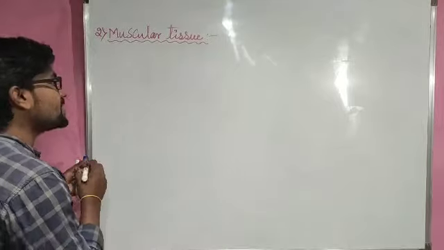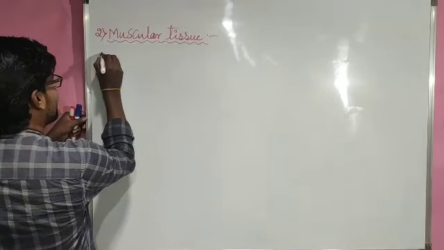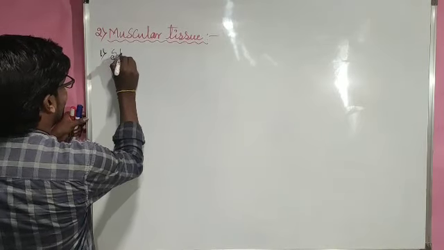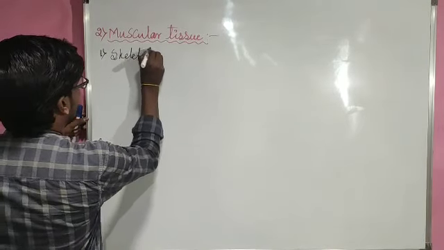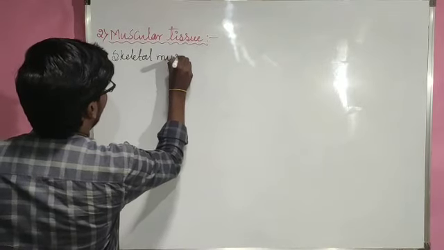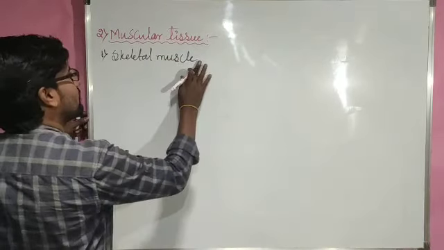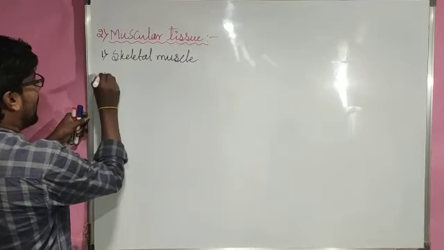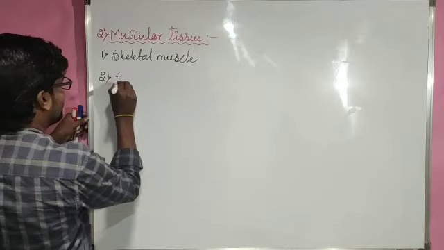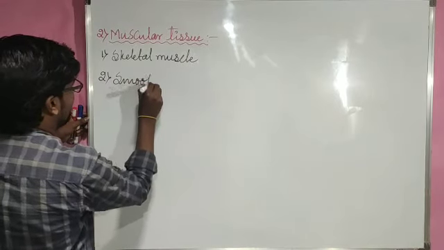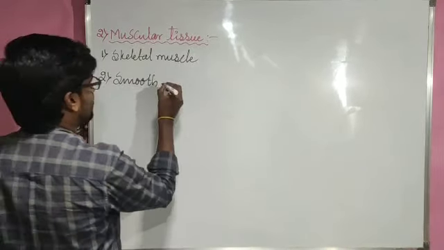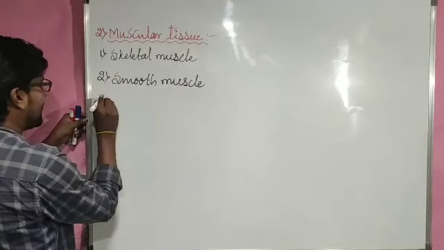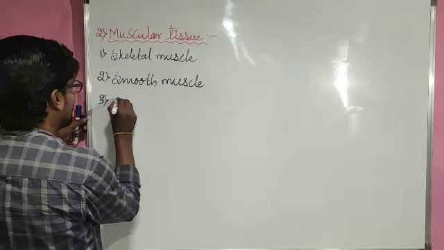And this muscular tissue is of 3 types. The first one is skeletal muscle, the second one is smooth muscle, and the third, very interesting one is cardiac muscle.